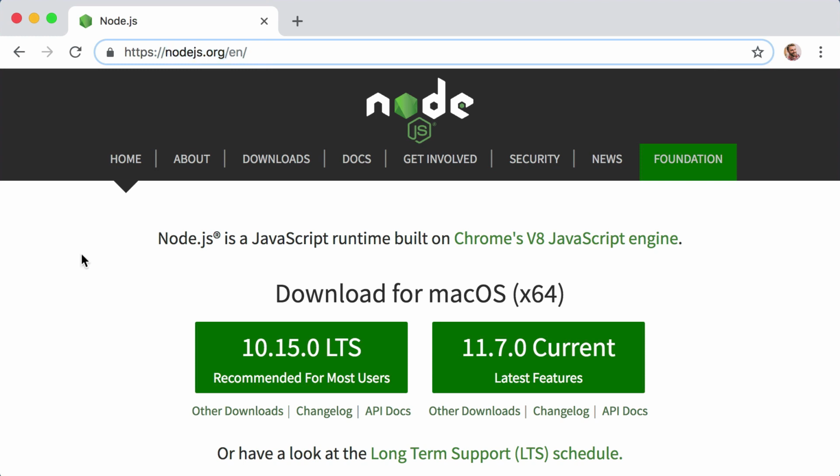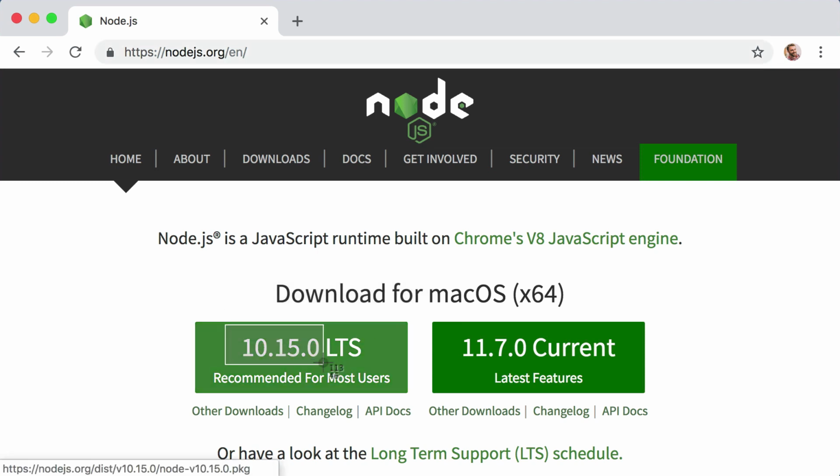Okay, and from the website, we want to download it. In my case, it says download for Mac OS. In your case, it might say download for Windows or something similar. Now, the version numbers that you see in this video are going to be different when you actually visit the website yourself, because Node is constantly releasing new updated versions of the software. That's okay. Your version number does not need to exactly match my version number.